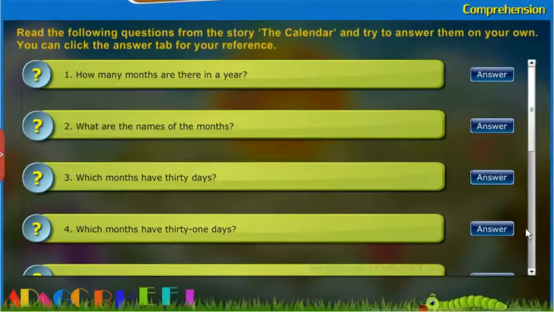Comprehension. Read the following questions from the story, The Calendar, and try to answer them on your own. You can click the Answer tab for your reference.